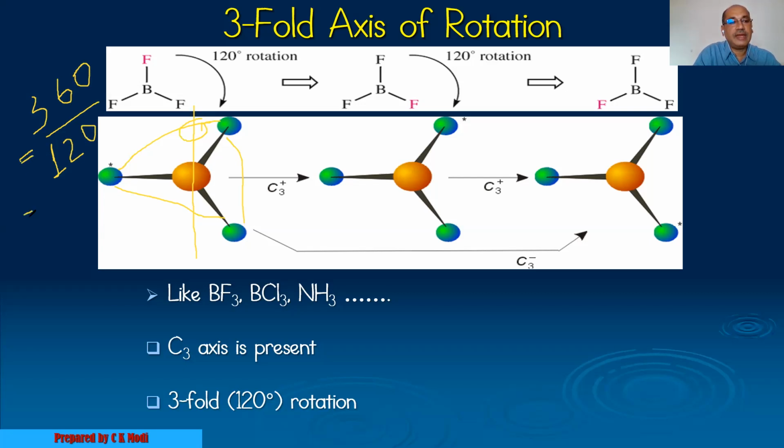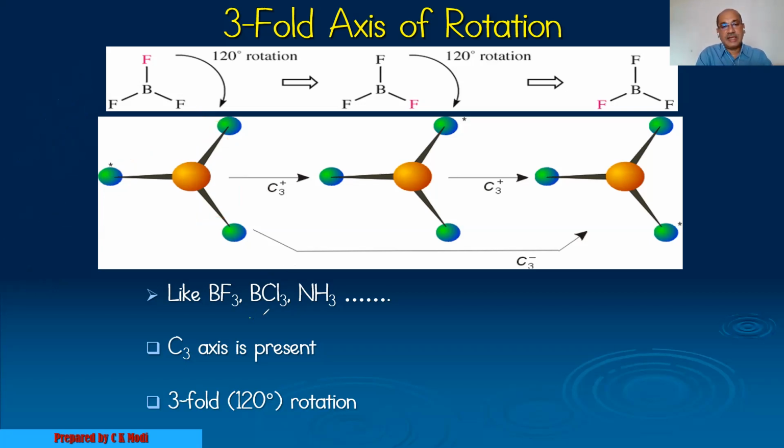Therefore, the value of n is equal to 3. Therefore, this rotation axis is symbolized as C3. So the BF3 molecule has a C3 axis present. Some other molecules, like BCl3, also have a C3 axis. Ammonia also has a C3 axis. This is called threefold rotation.